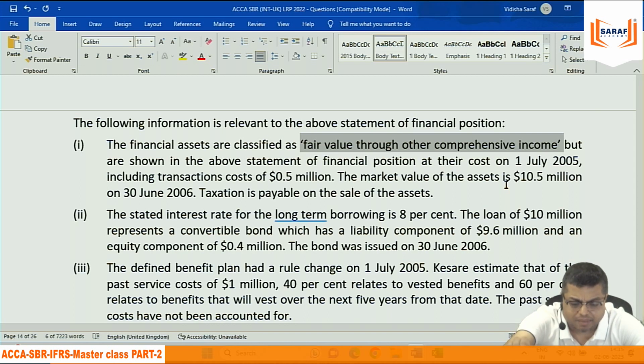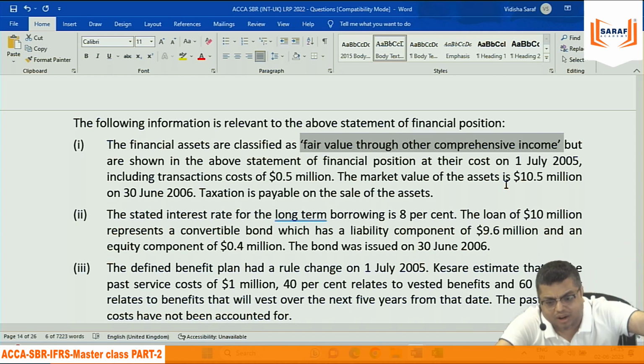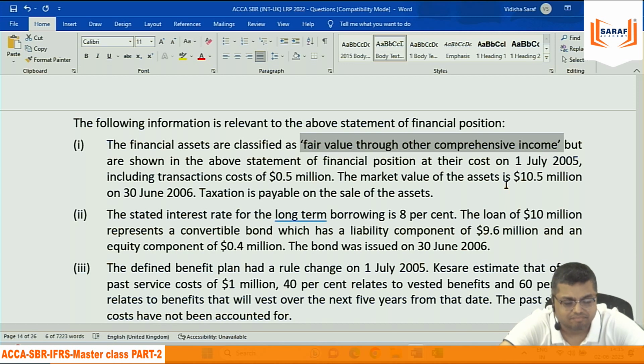Whether this will be coming in OCI as reclassified to PL or not. This is an item which is reclassified to profit or loss or not. It is not clearly specified whether it is.